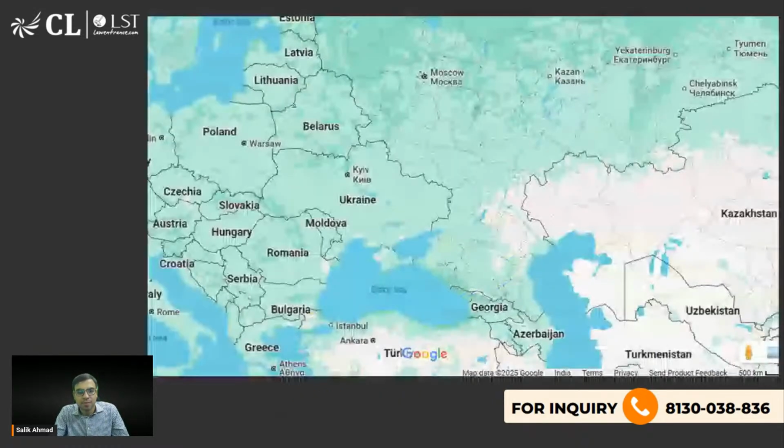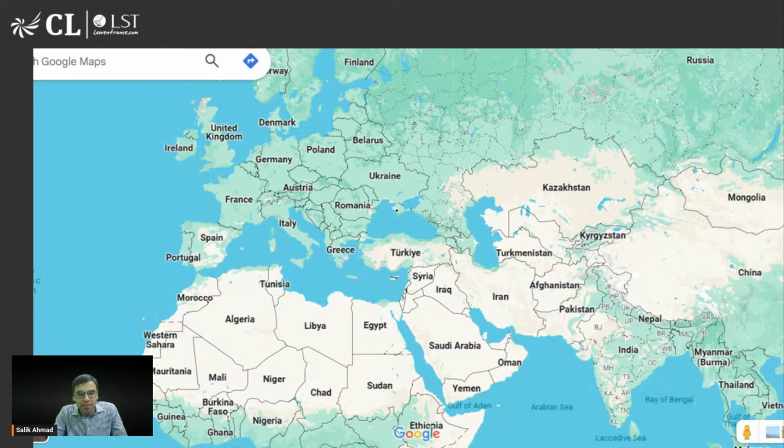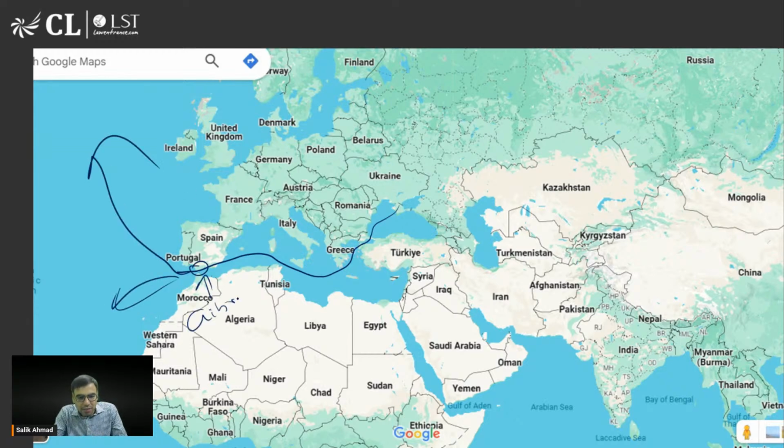ठीक है. Okay, so Crimea is so important strategically because यहाँ से आपको आराम से शिप कहीं भी जा सकती है. So that is why this is very very important. It is considered as important. है ना. तो अगर आपको यूक्रेन से जाना है तो you have to cross Bosphorus Strait, then Mediterranean Sea, say you can go to Strait of Gibraltar crossing and go somewhere anywhere else. है ना, ये Strait of Gibraltar कहते हैं. I hope you are aware.